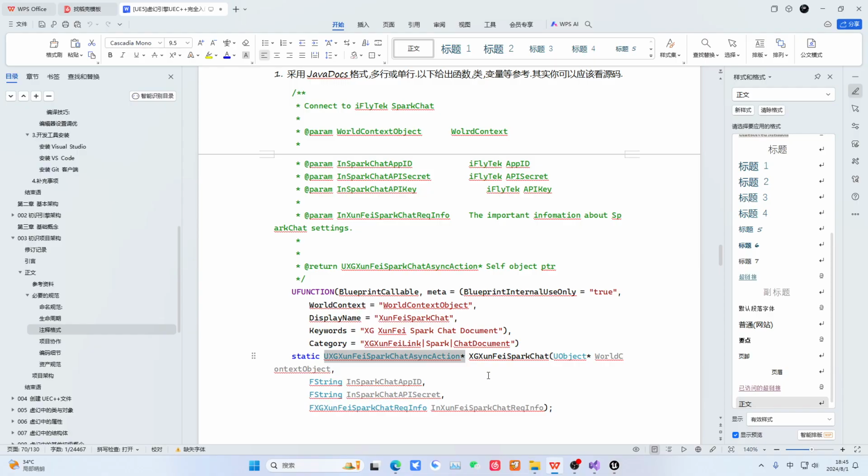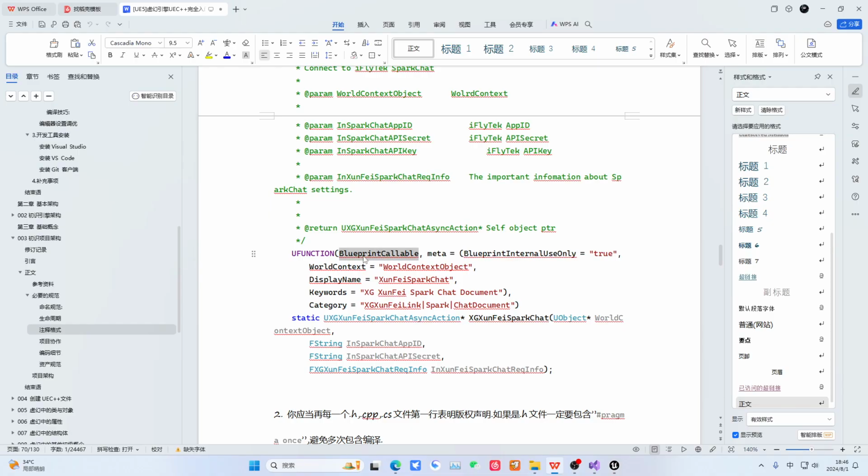Finally, the object we return. It is a pointer of type UObject. Yes, that's right. Pay attention. Generally, our UObject can only be used with pointers. Understand what I mean by this. Our UObject can only be used with pointers. You cannot directly declare a UObject on the stack. Okay, finally, this is the return value.